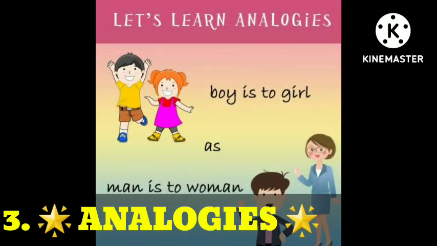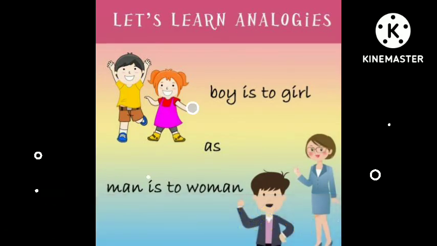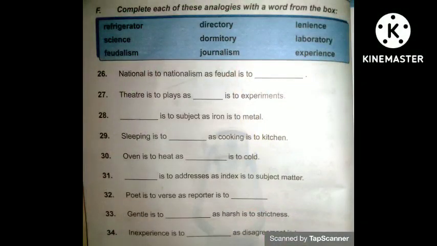Let's move on to the next topic, analogues. Let's learn analogues. Analogues is a beautiful topic. Here we have to fill in the correct analogues for each sentence. The instruction we have says, complete each of these analogues with a word from the box.